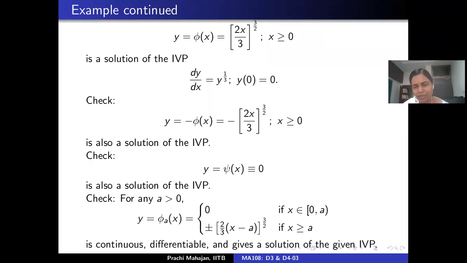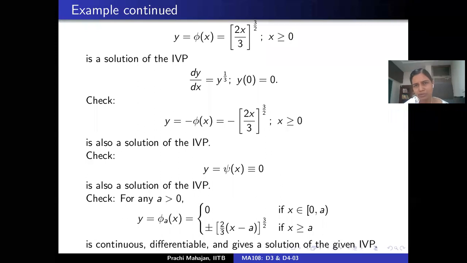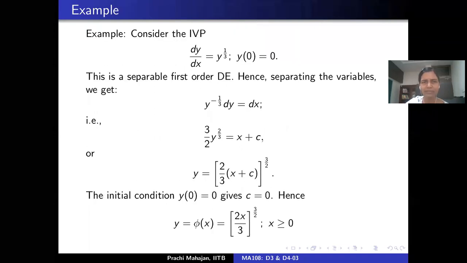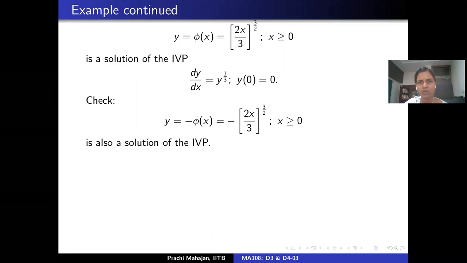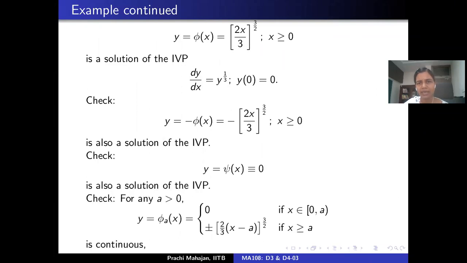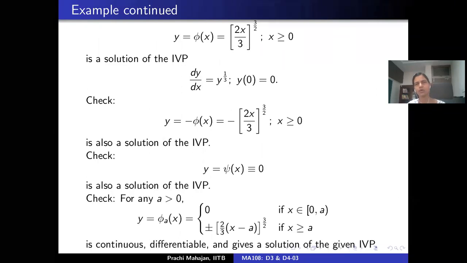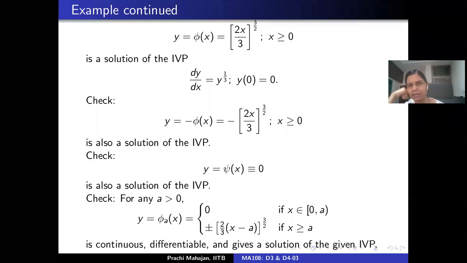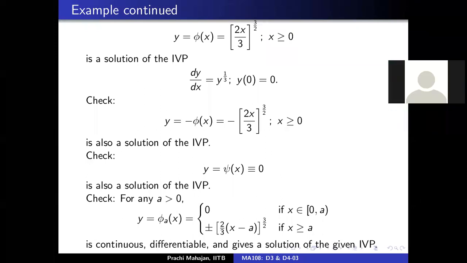So let me think about it a little bit more, right? How do we justify things like this? Yeah, I will. So for now, my suggestion would be, let's just forget what is appearing on this slide and let's just move on to this. I will go back to it and put together my thoughts and get back to you on this, right? And y is equal to identically 0 is a solution of the differential equation.